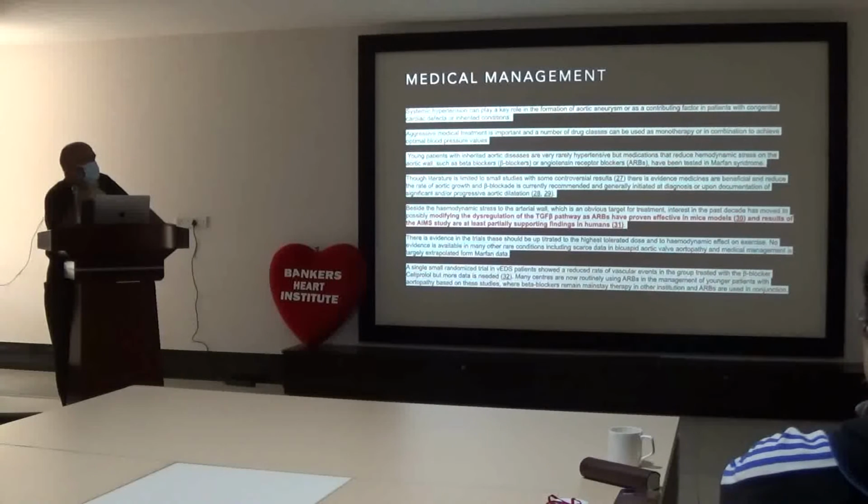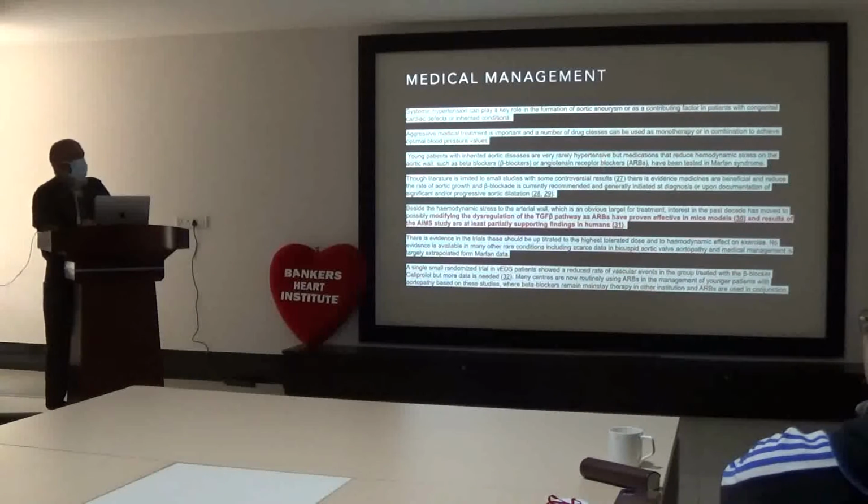Though the literature is limited to small studies and some controversial results, there is evidence that the medicines are beneficial and reduce the rate of aortic growth, and the beta blocker is currently recommended and generally initiated at diagnosis or upon documentation of significant or progressive aortic dilation. Besides the hemodynamic stress to the arterial wall, which is an obvious target for treatment, the interest in the past decade has moved to possible modification of the deregulation of the TGFB pathway by ARBs, and it is proven effective in mice models. And results of the AIM study are at least partially supporting the finding in humans also. So now they recommend that ARB should be started.